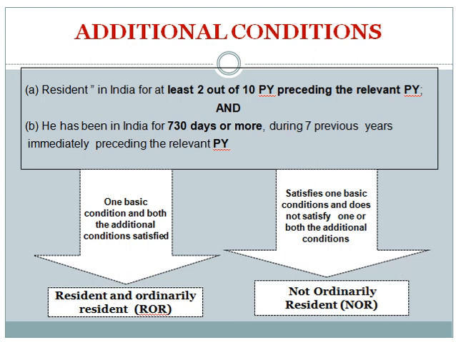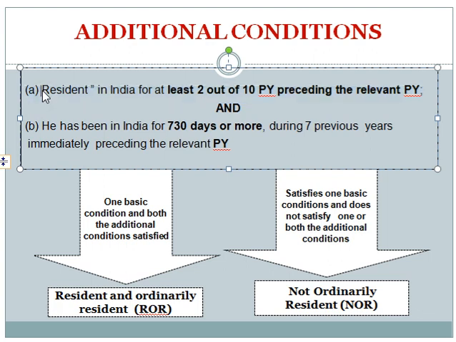There are 2 additional conditions, and these are for determining whether a resident assessee is an ordinary resident or not an ordinary resident. First one: he has been a resident in India for at least 2 out of 10 previous years preceding the relevant previous year.